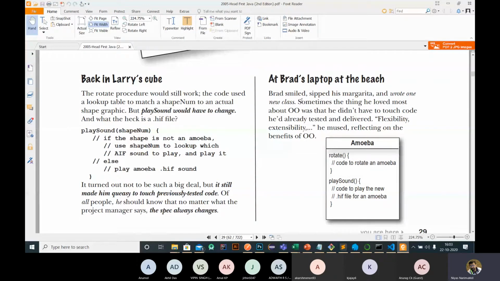So Brad creates another class specific to amoeba, and inside it the play sound will be coded. This play dot HIF needs to be played inside that class because it's another object. So what happens in this situation? Larry needs to update the existing code and do some modification over the existing code.